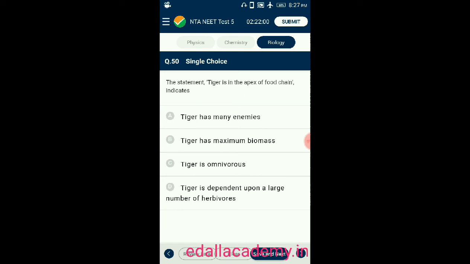Question number 50. The statement tiger is in the apex of food chain indicates option A, tiger has many enemies. Option B, tiger has maximum biomass. Option C, tiger is omnivores. Option D, tiger is dependent upon a large number of herbivores. So the correct option is D. Tiger at the apex of food chain indicates that the tiger is dependent upon a large number of herbivores. That is the correct answer for this question. So the correct option is D.